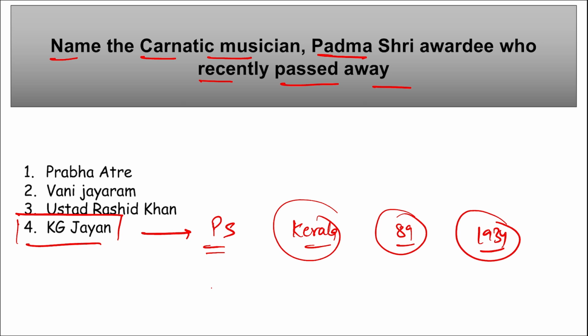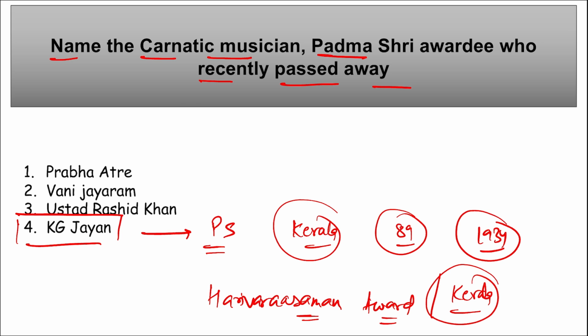Harivarasanam Award. Right, this Harivarasanam was awarded to him, to KG Jayan, correct, by the Kerala government. Then he was also honored with Kerala Sangeet Natak Academy Award in 1991.